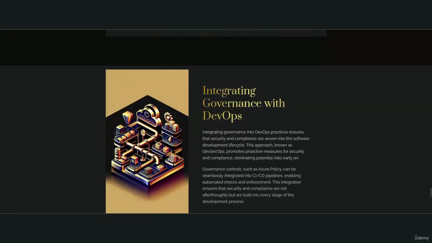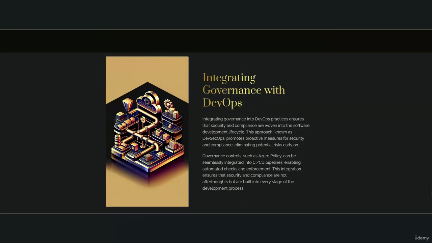Integrating governance with DevOps. Integrating governance into DevOps practices ensures that security and compliance are woven into the software development lifecycle. This approach, known as DevSecOps, promotes proactive measures for security and compliance, eliminating potential risks early on. Governance controls, such as Azure Policy, can be seamlessly integrated into CI/CD pipelines, enabling automated checks and enforcement. This integration ensures that security and compliance are not afterthoughts but are built into every stage of the development process.